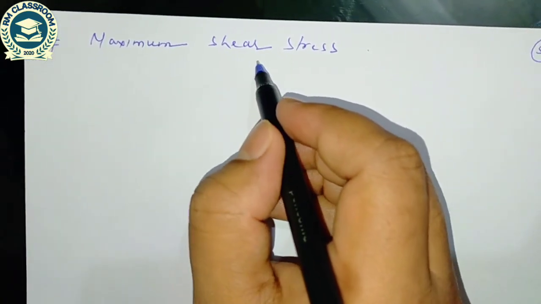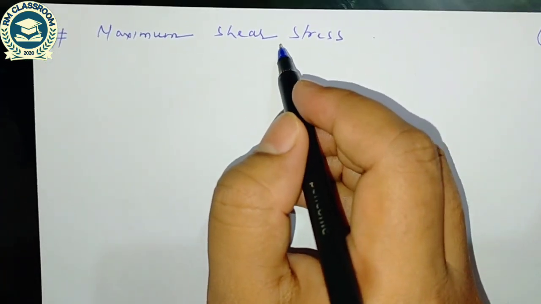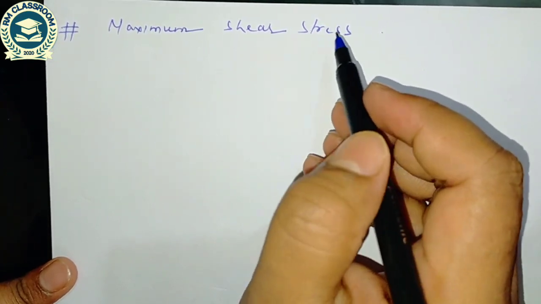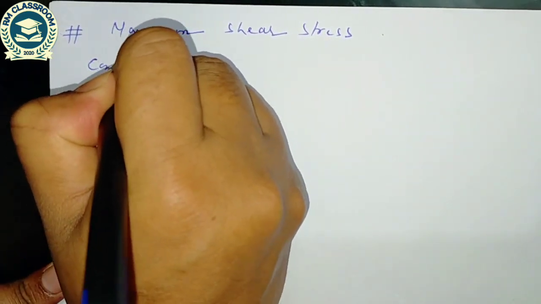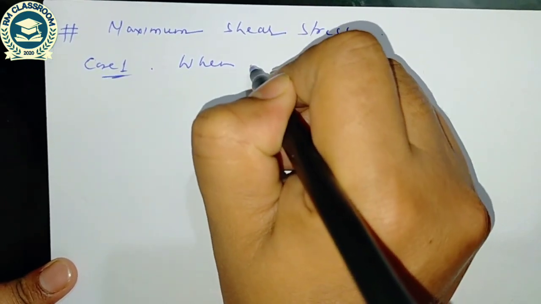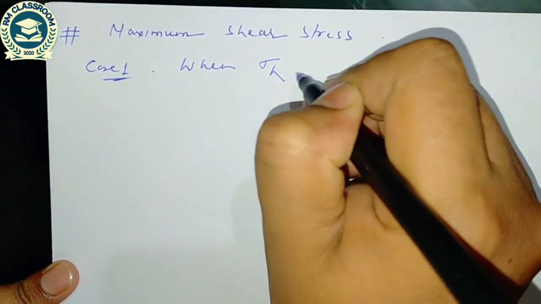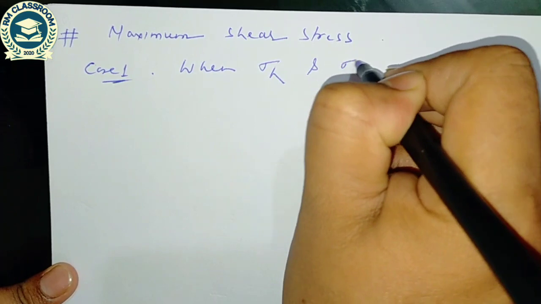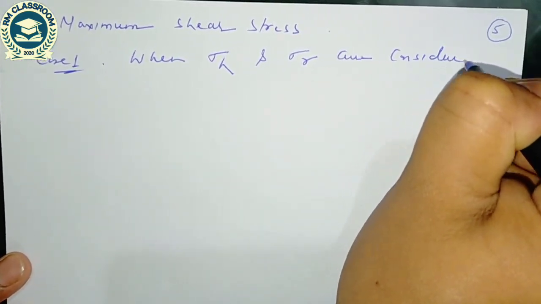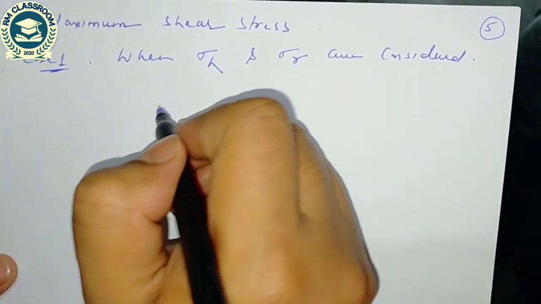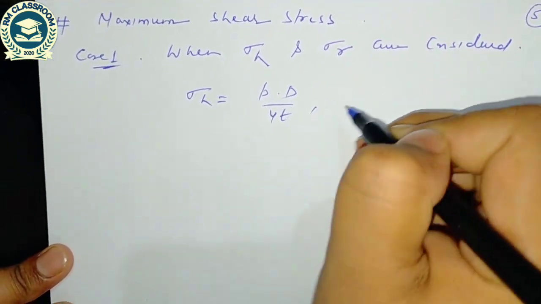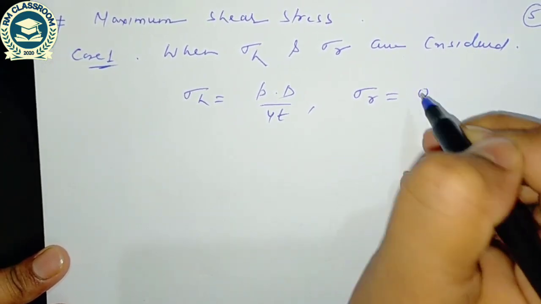Similarly, if I am interested to compute the maximum shear stress in case of a thin sphere, the first case is when hoop stress and radial stress are considered. The magnitude of hoop stress is PD by 4T and the magnitude of radial stress is 0.